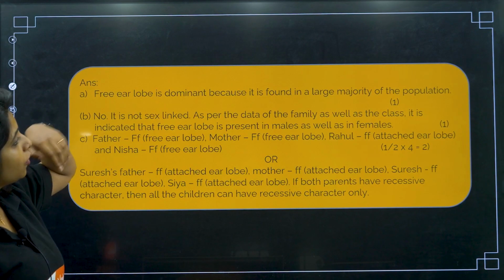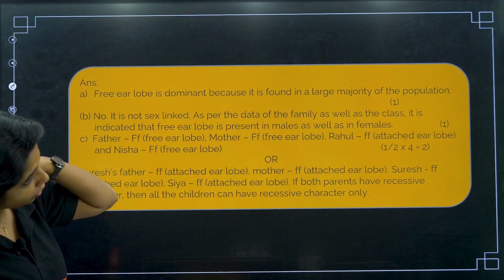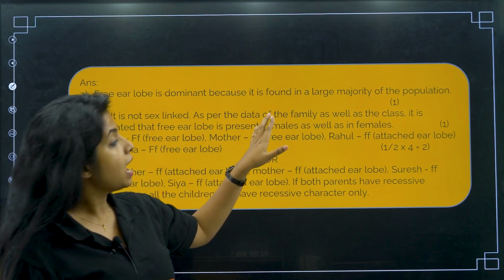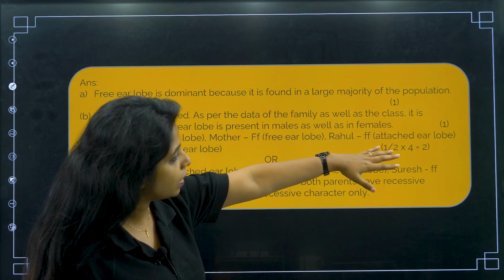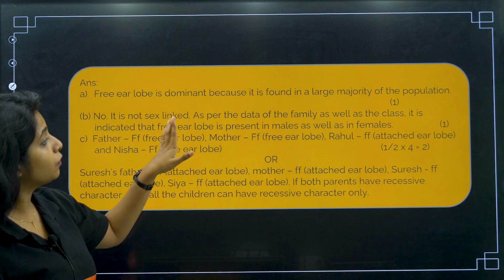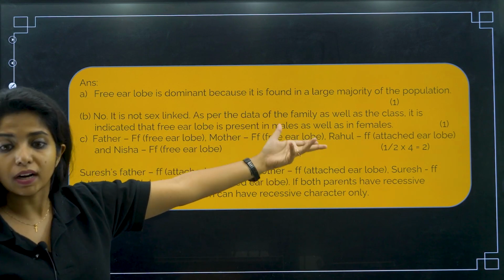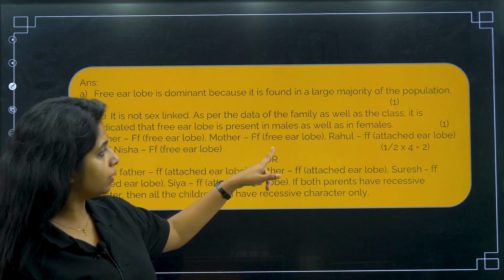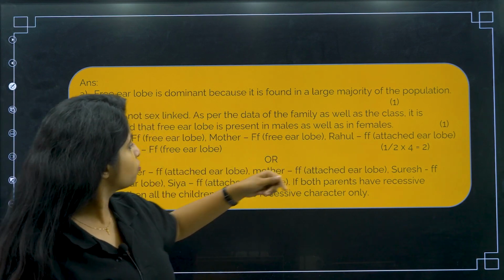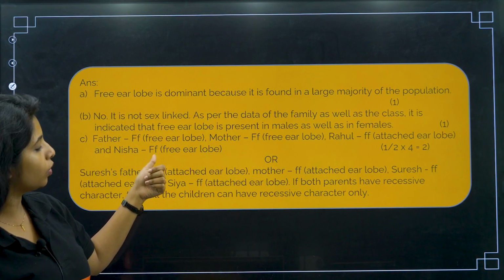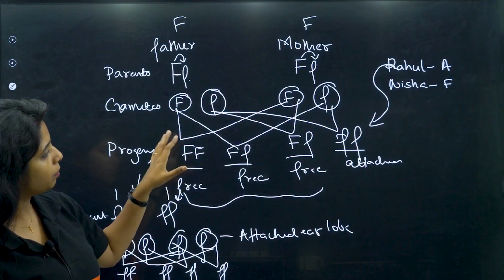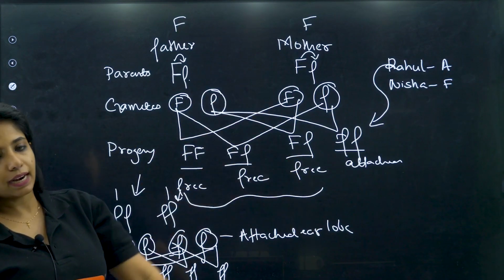See, free ear lobe is dominant because it is found in a large majority of the population. Now, is it sex linked? No, it is not sex linked. As per the data of the family as well as the class, it is indicated that free ear lobe is present in males as well as in females. Now, father has capital F small f, mother has capital F small f, Rahul has small f small f, and Nisha has capital F small f or capital F capital F, either way. Whatever we made up here, you have to explain like that only.